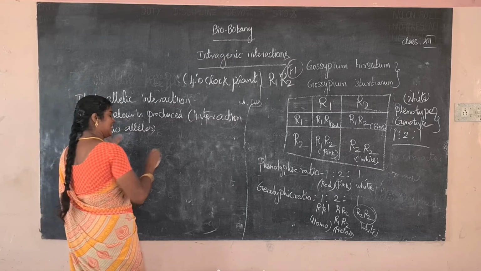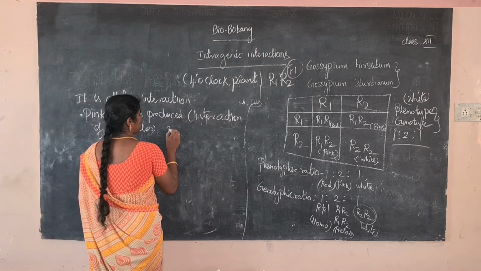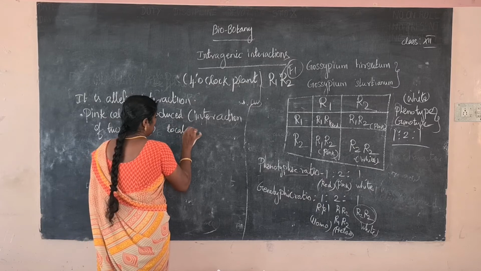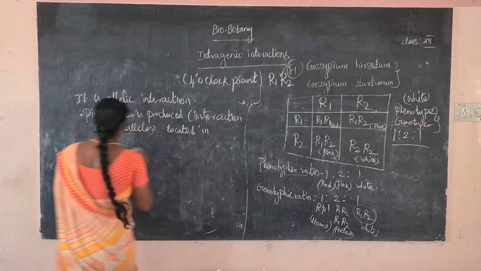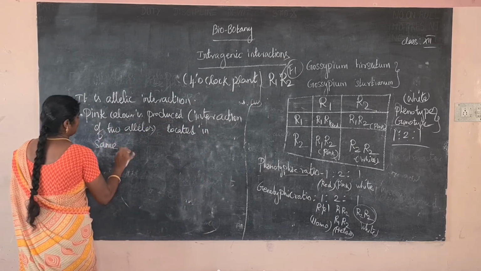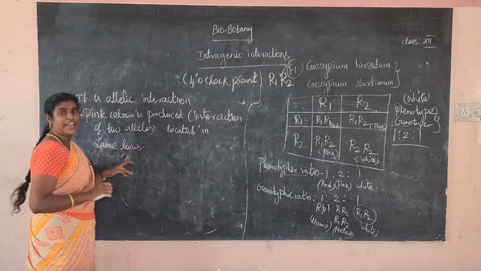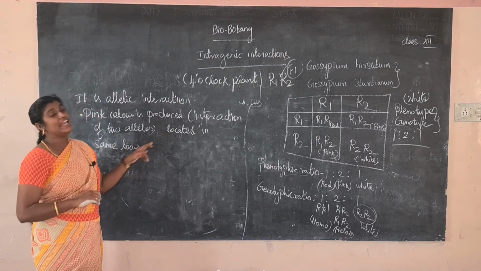Which one is important? Where are they located? Two alleles located in the same locus. That is called allelic interaction.